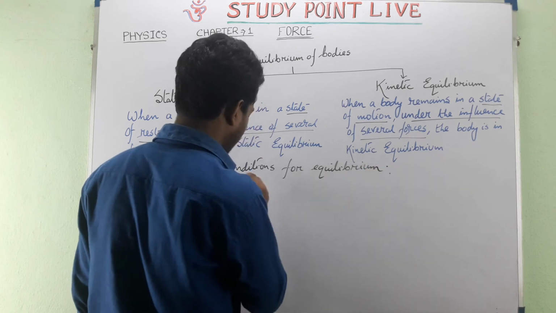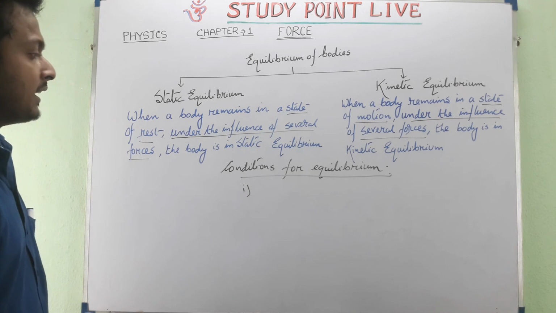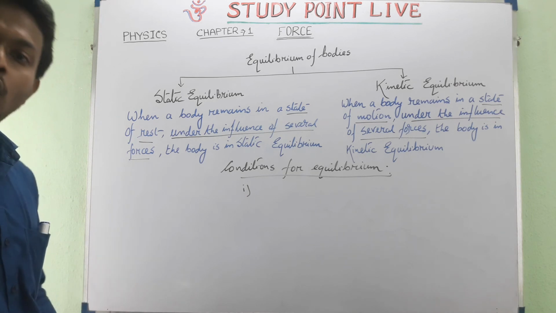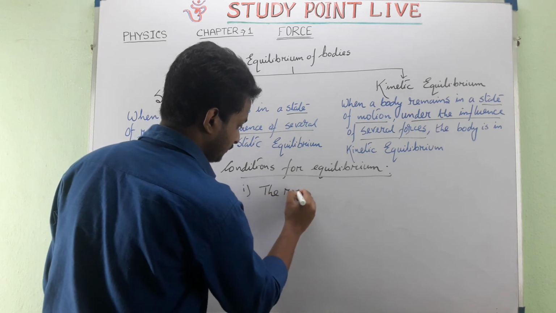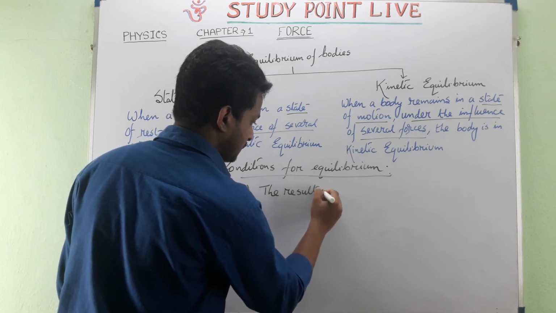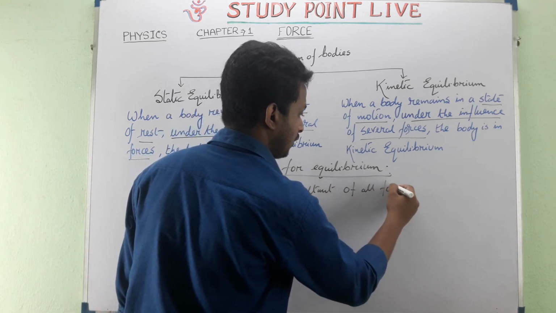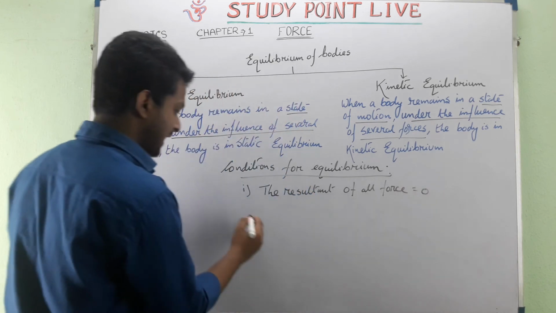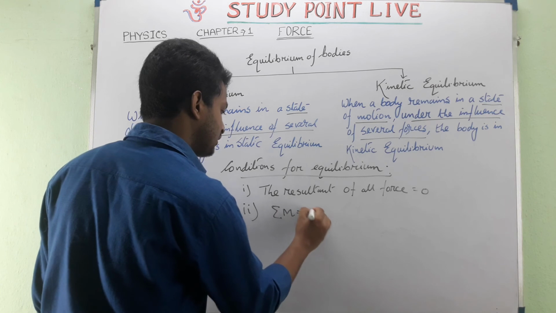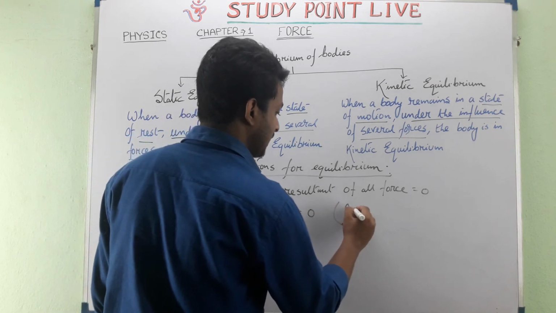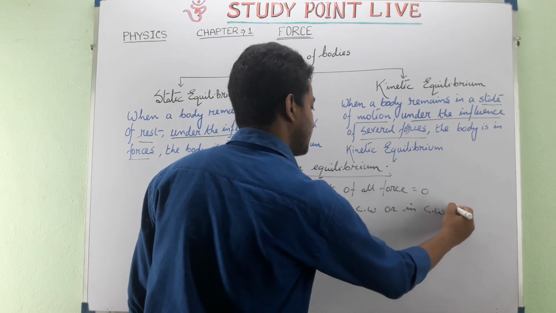Number one, the resultant of all forces should be zero. The resultant of all forces equals zero. And the next one is the summation of all the moments equals zero, either in anti-clockwise or in clockwise direction.